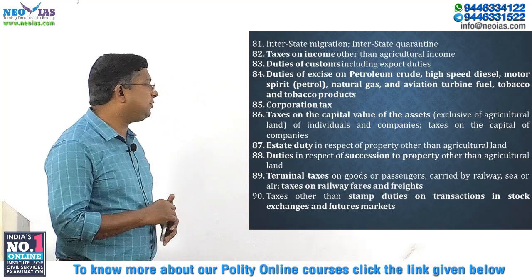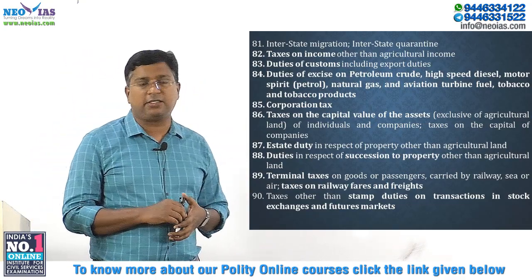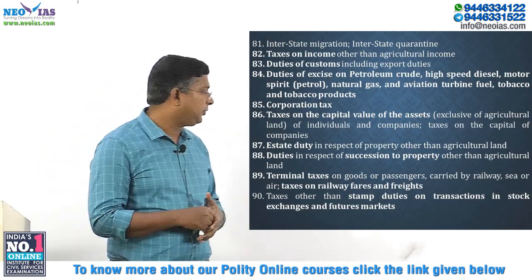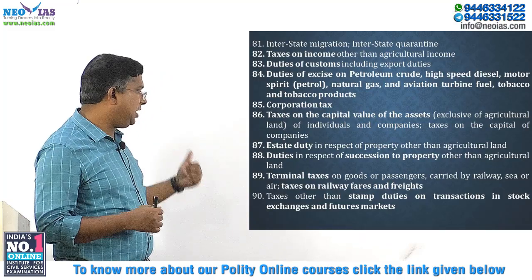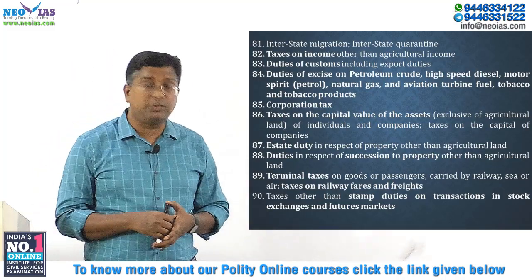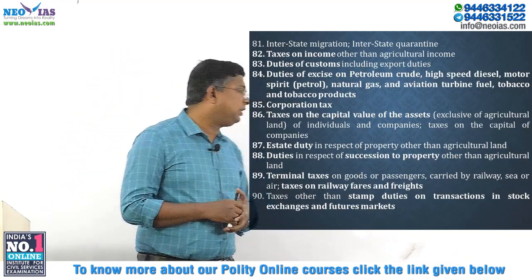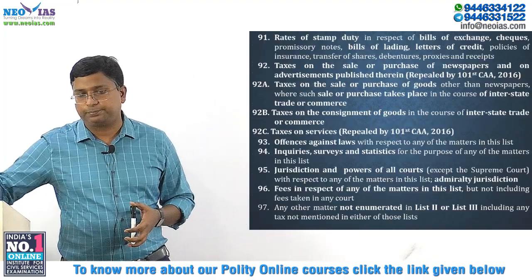Then duties in respect of succession to property. So duties in respect of succession to property other than agricultural land comes under union list. Terminal taxes on goods or passengers carried by railway, sea or air, as well as taxes on railway fares and freights comes under union list. Taxes other than stamp duties on transaction in stock exchanges and future markets comes under union list.